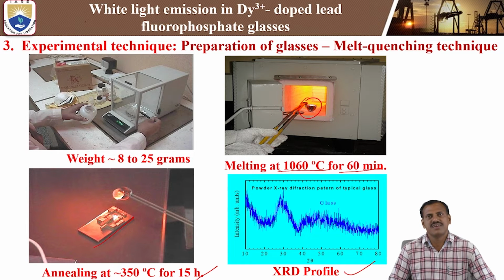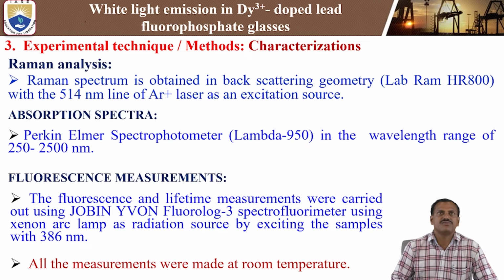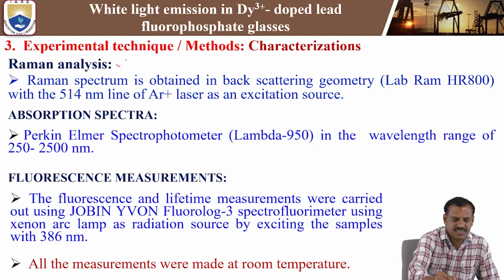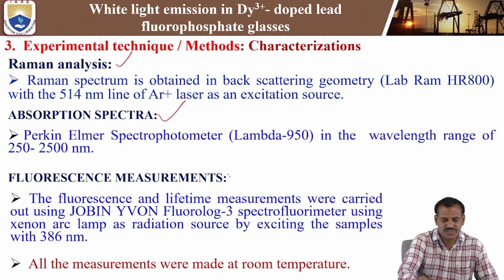Then after that, we can send the samples for the different kinds of optical and luminescence measurements. These are the experimental techniques or methods for characterization. First, we measure Raman analysis, and second is optical absorption spectra. Next is fluorescence measurements.